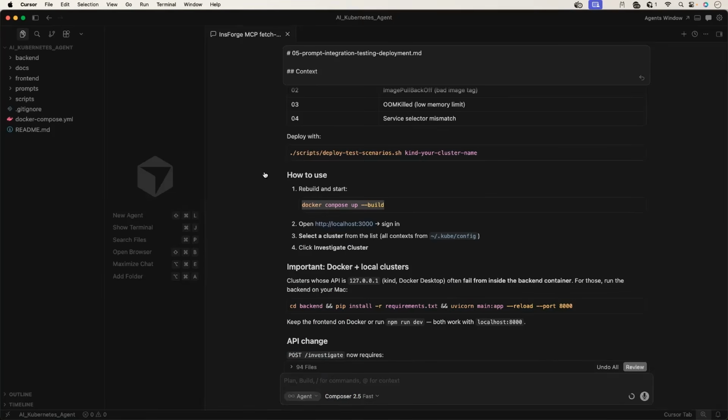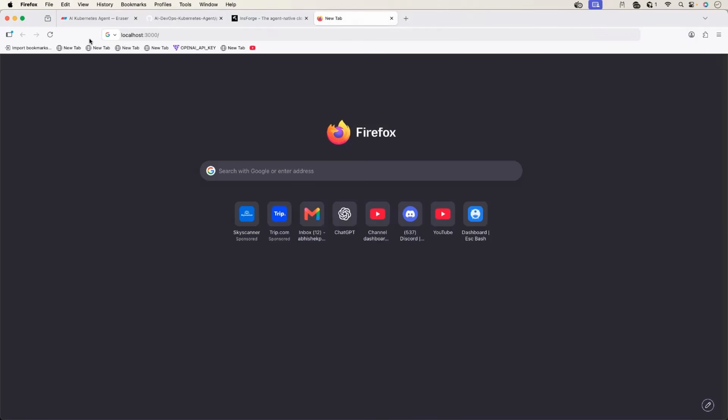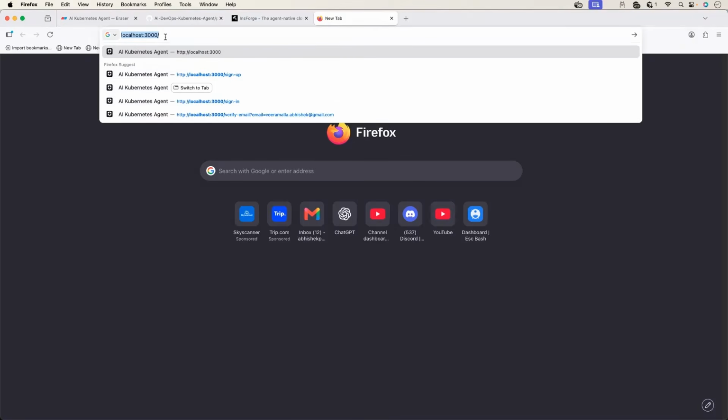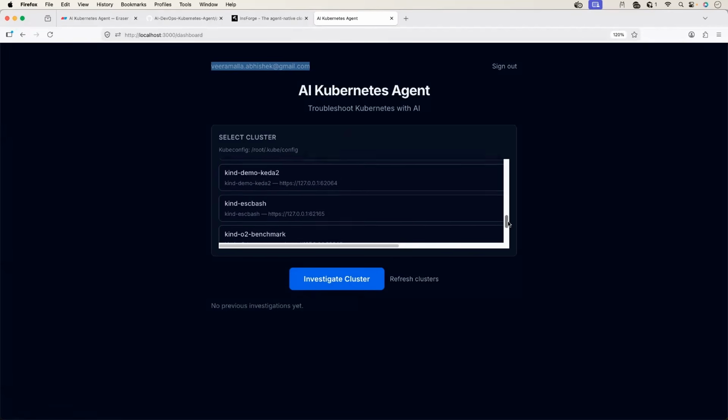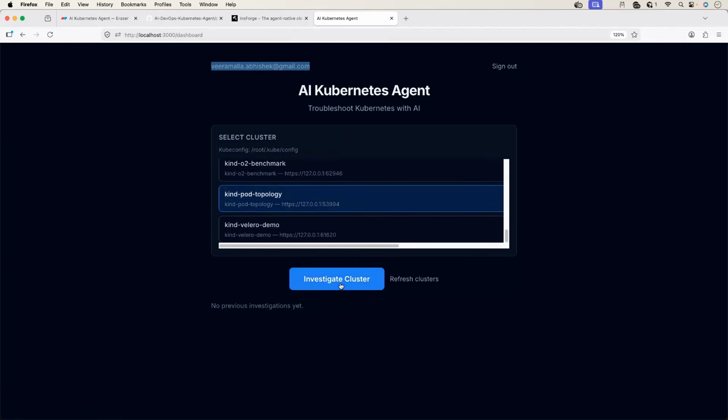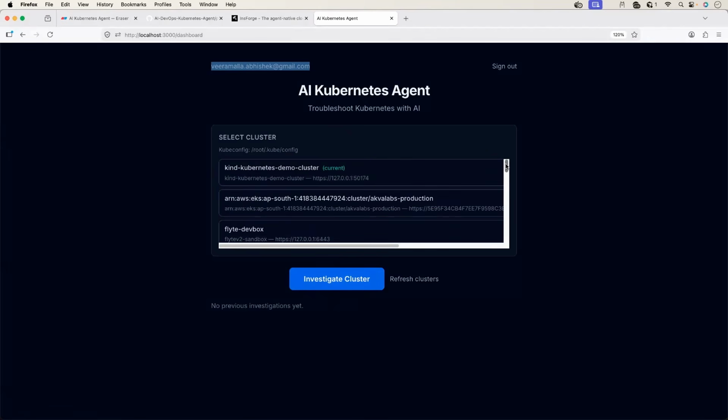Let's see. I'll go to the browser. I'll access localhost 3000 again. There we go. So now this is the authenticated user. These are the list of clusters. I can select a cluster and click on investigate the cluster. But I really don't like the user interface that much. Let's ask the cursor to enhance the user interface. The backend part looks good. The database related configuration also looks good, but only the user interface can be much better.